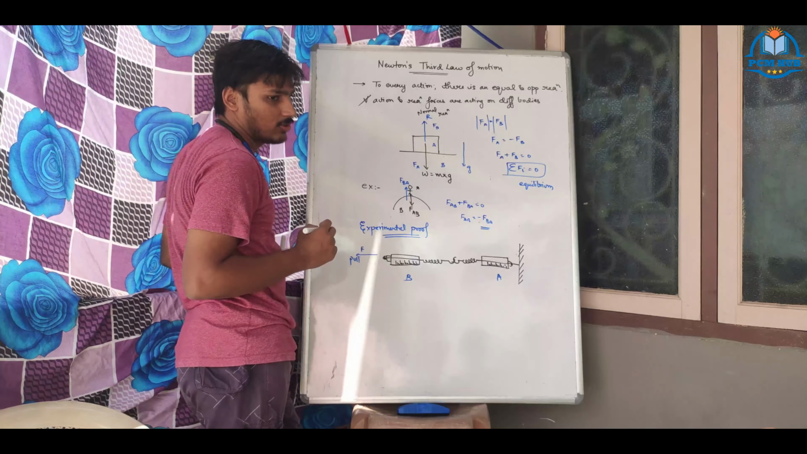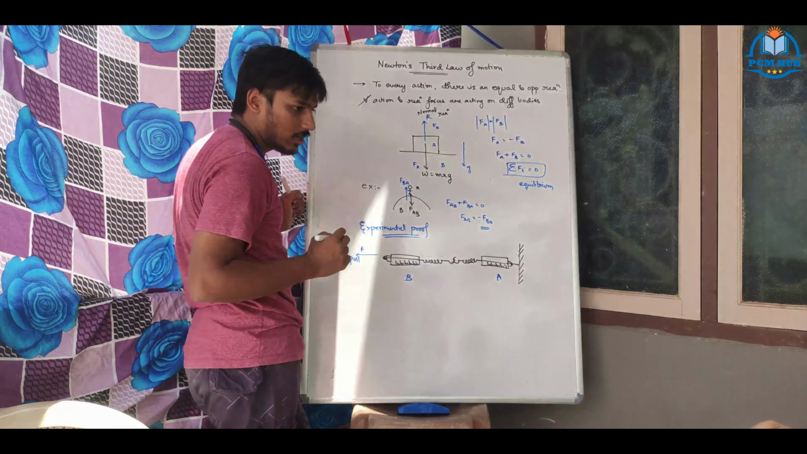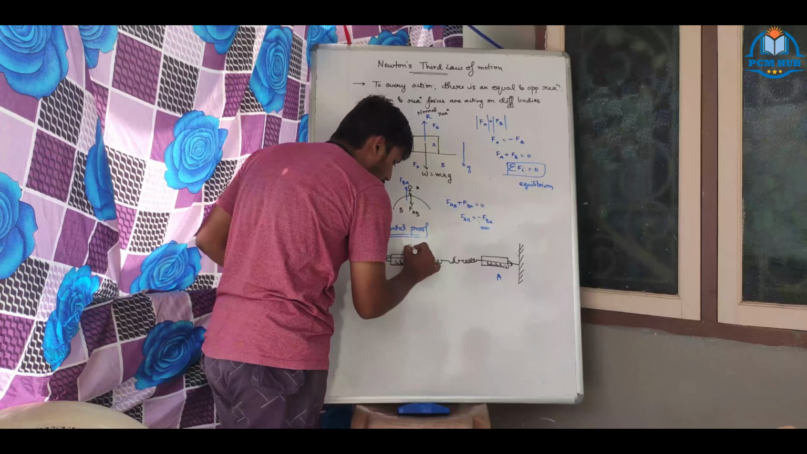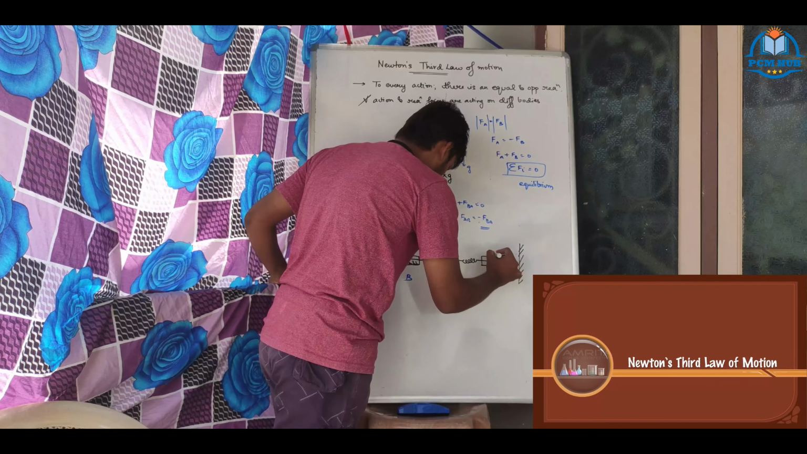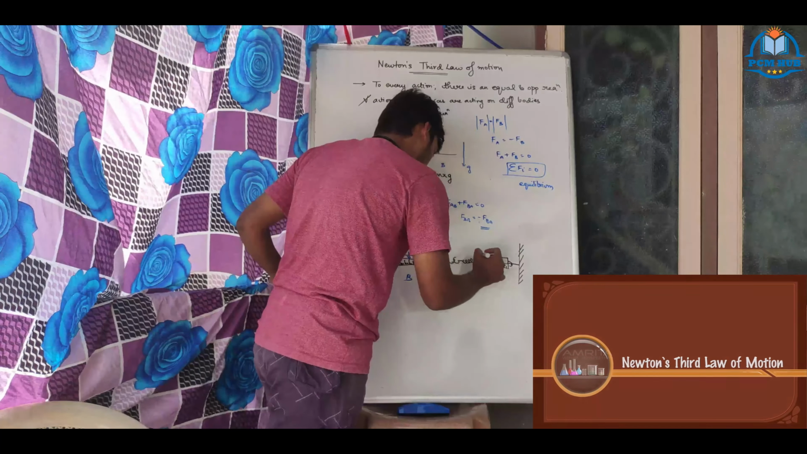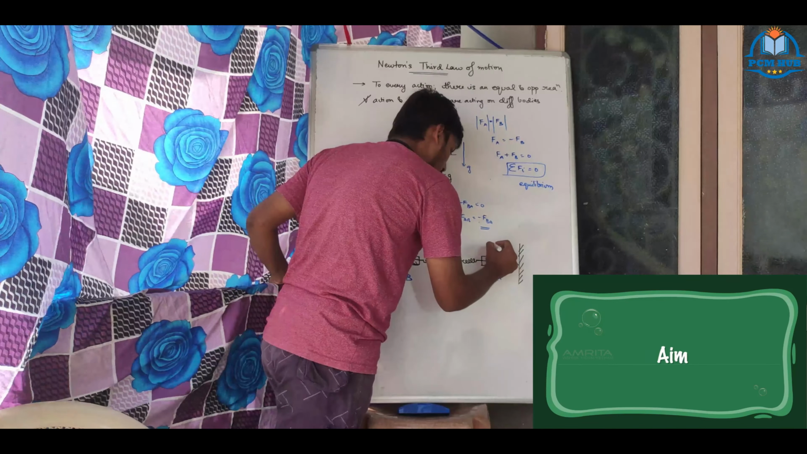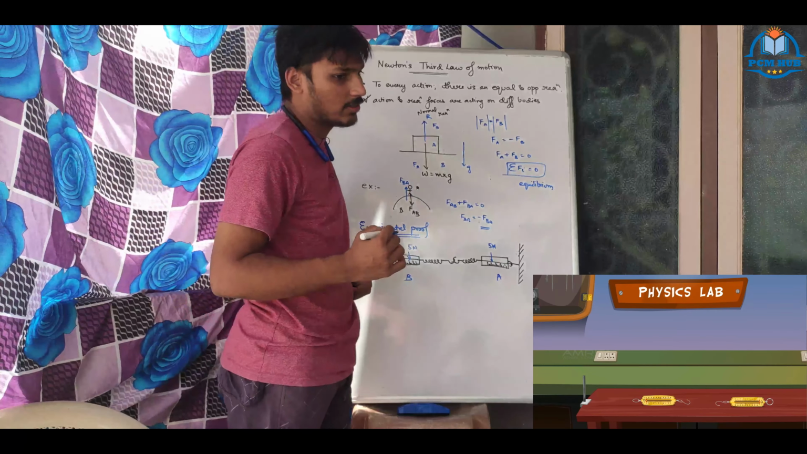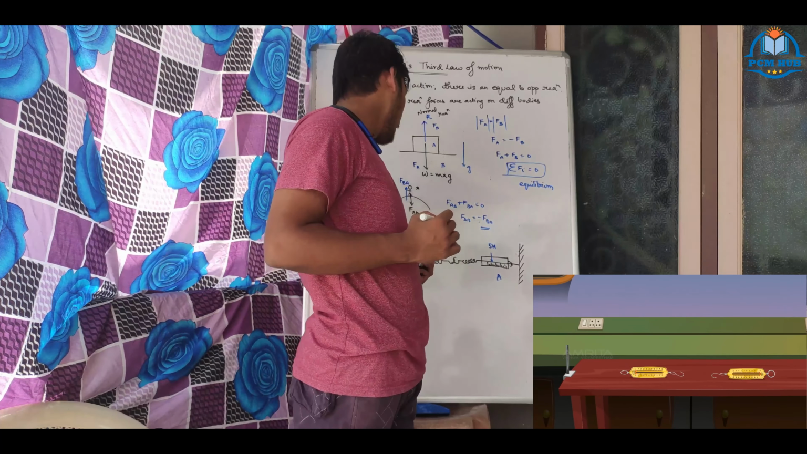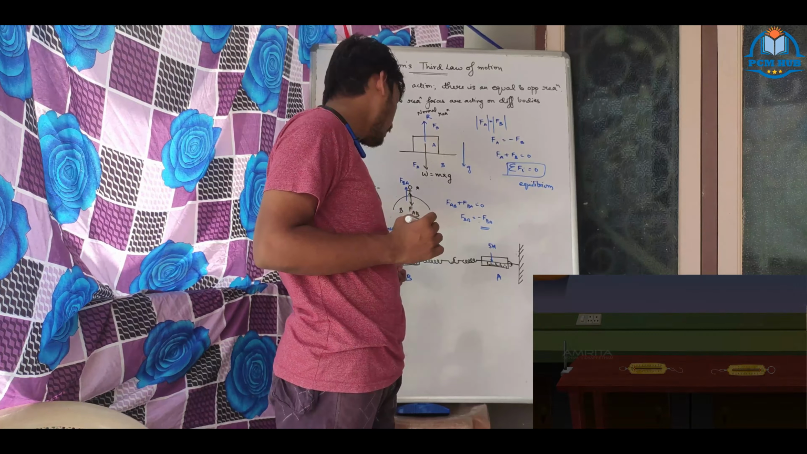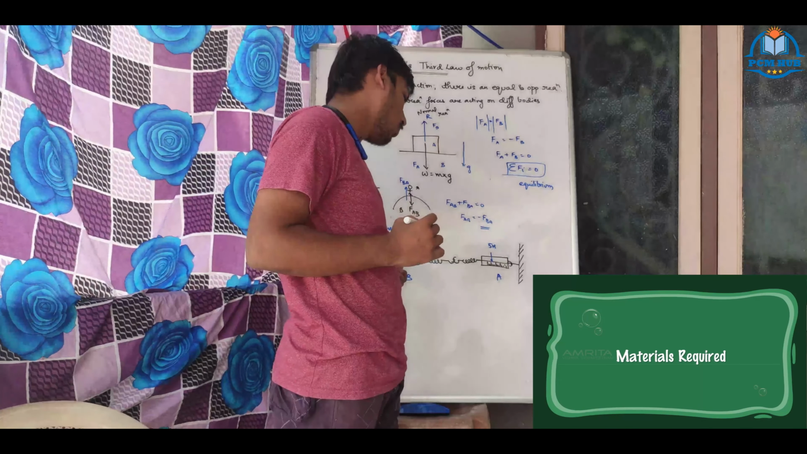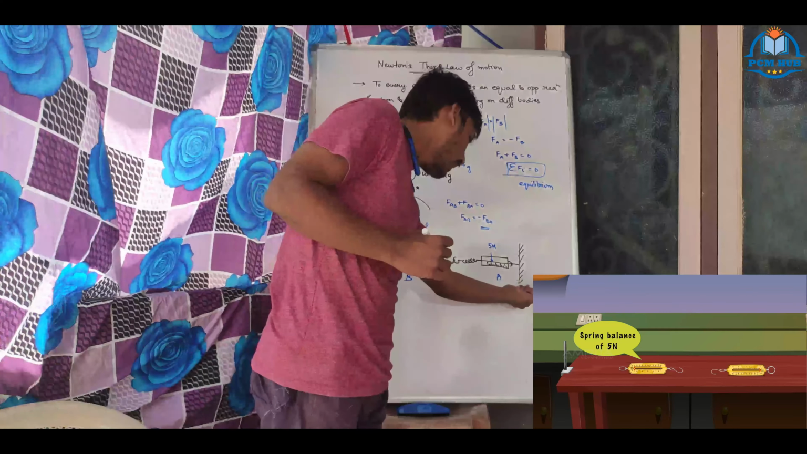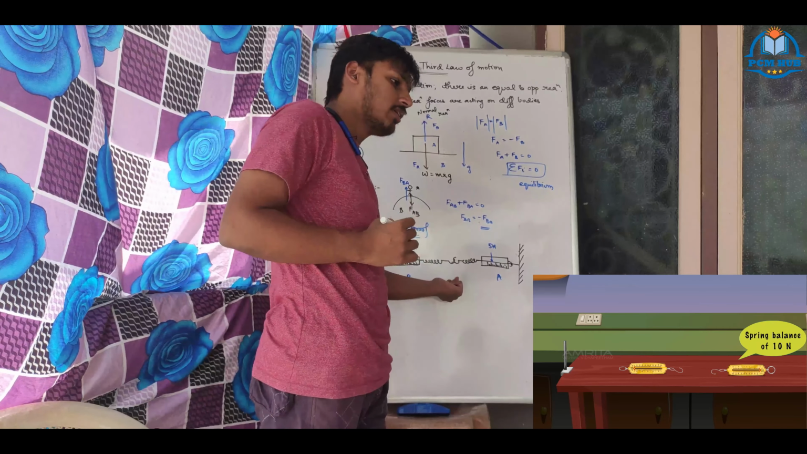Then what happens: if you are applying 5 Newton of force, then the reading of this will also show 5 Newton. Both will show 5 Newton. That means if we take this as the action force, then this is showing the reaction force. Let us assume that this wall is kept here.